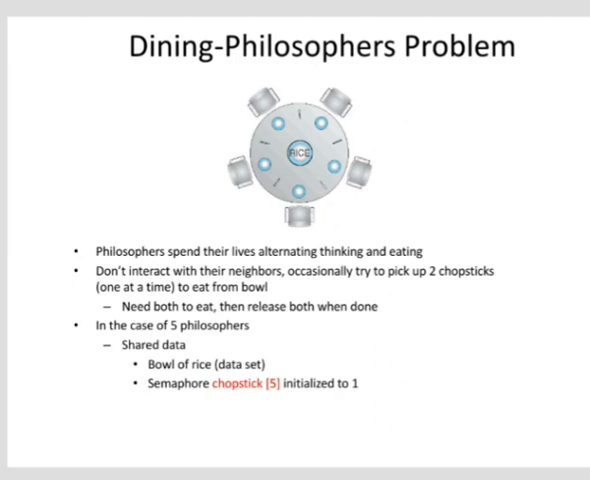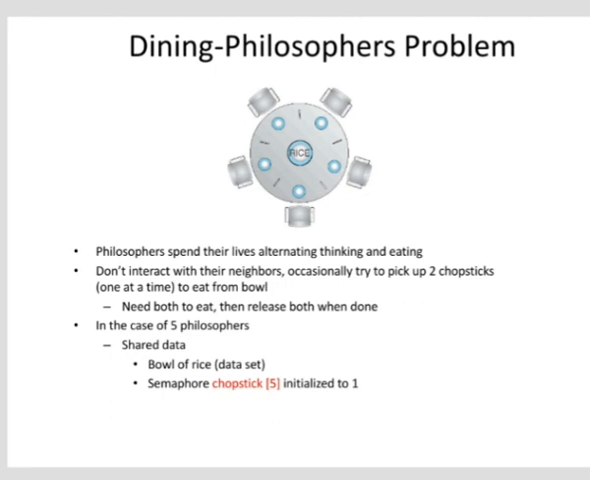In the case of five philosophers, the shared data is a bowl of rice, with semaphore initialized to 1. That is, the five philosophers are seated around a round table and each philosopher has a plate of spaghetti. There is a fork between every pair of adjacent plates. A philosopher needs two forks to eat spaghetti. Each philosopher alternately eats and thinks. When a philosopher gets hungry, he tries to acquire his left and right fork, one at a time, in either order. If the philosopher acquires two forks successfully, he eats for a while, then puts down the forks and continues to think.